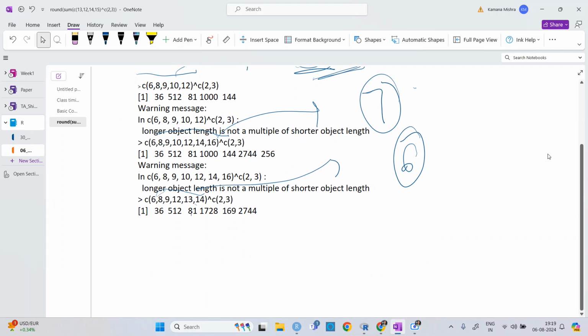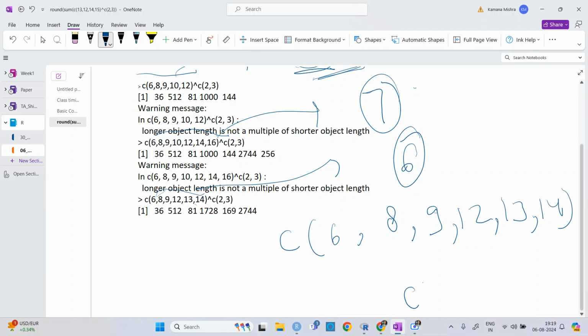So how it worked basically: x equals c(6, 8, 9, 12, 13, 14), and then we have c(2, 3). This symbol is for power, and the other symbol you can use is the double asterisk for the power.